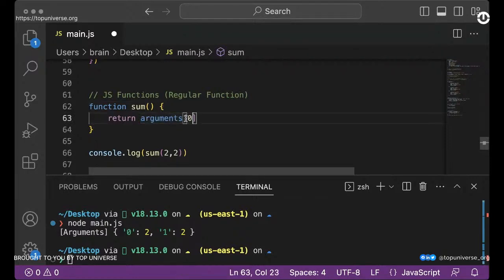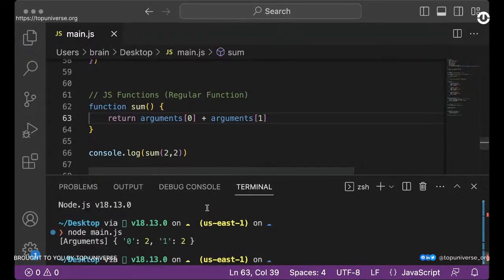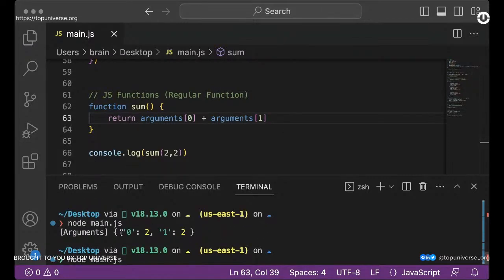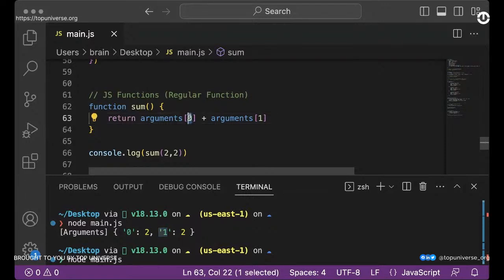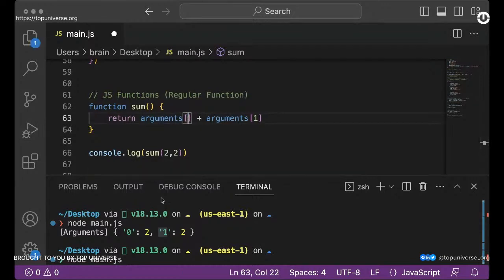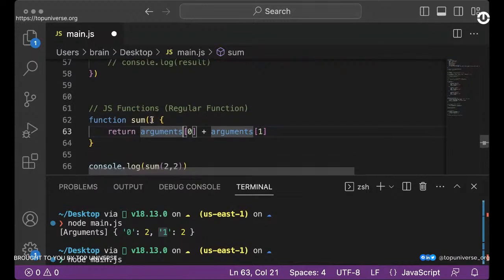So I can simply say return arguments 0 plus arguments 1, right? So let's see, arguments 1. Can I do that? This is probably not going to work because arguments itself is not an array, is it? Oh, it worked. Okay. So I was able to fetch this item, which is 0 and 1. Because when I do this, it's actually taking the property, right? So 0 here is describing the property, not necessarily the index, right? Does that mean I can say dot 0? Okay, I cannot do that. So I can actually use this. Please don't do this. Yeah, don't do this.